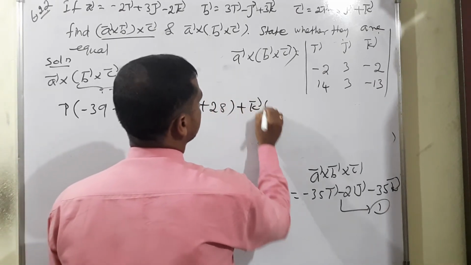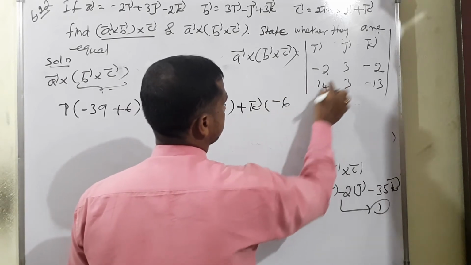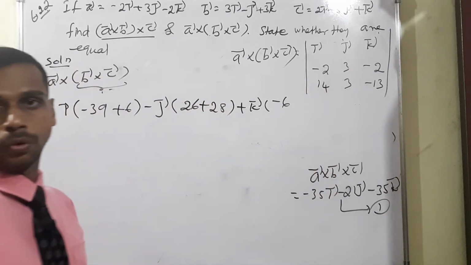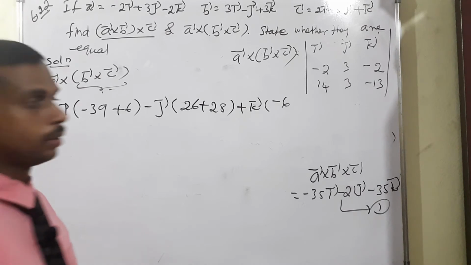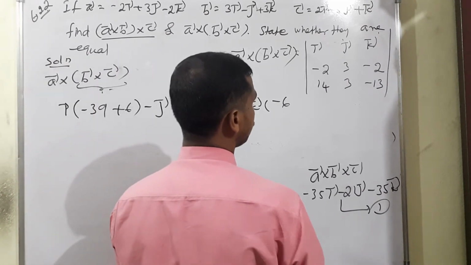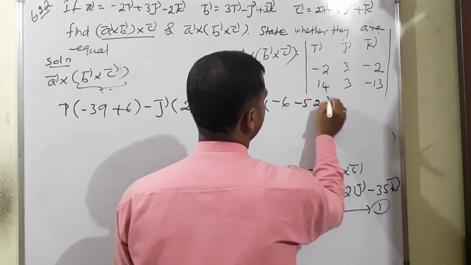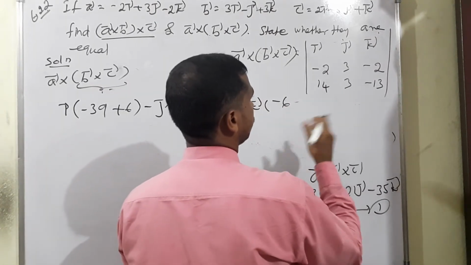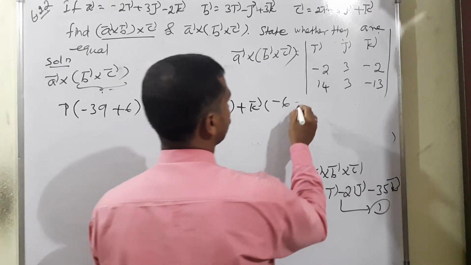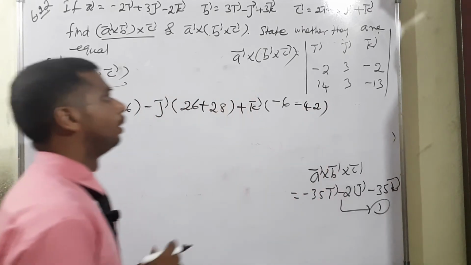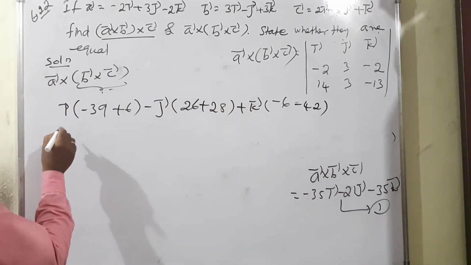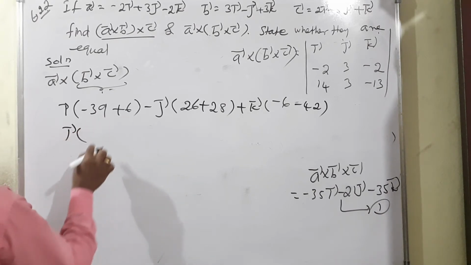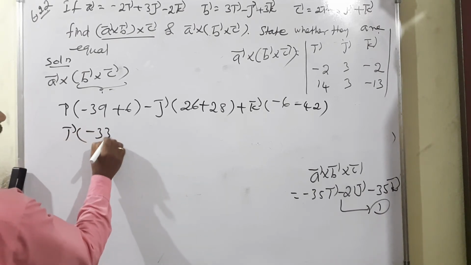Now plus k vector means minus 2 into 3 minus 6, 3, 14. 4 3s are 12, 30 plus 12 is equal to 52, isn't it? Therefore, we can write it minus 50. Sorry, my dear. Actually, 4 3s are 12, 30 plus 12 is equal to 42. So, minus 42. Therefore, I vector: minus 39 plus 6 is equal to minus 33.